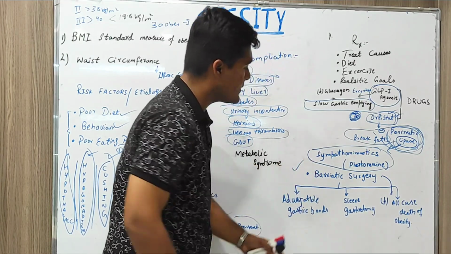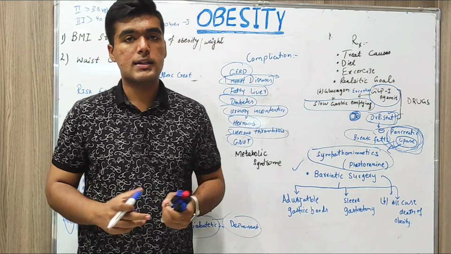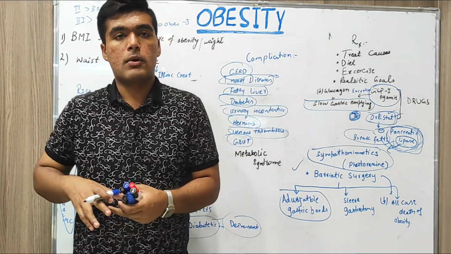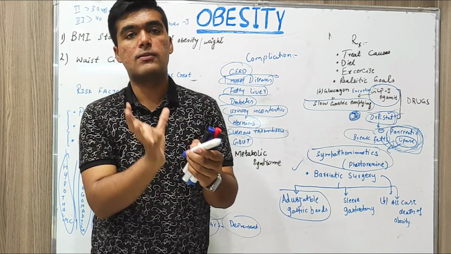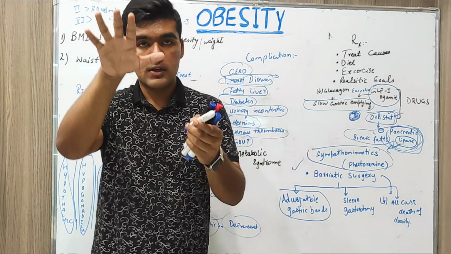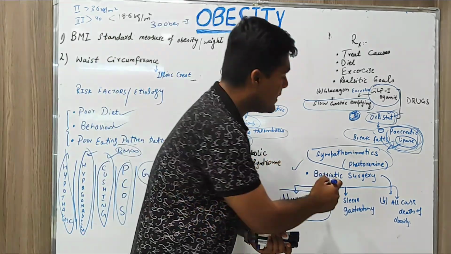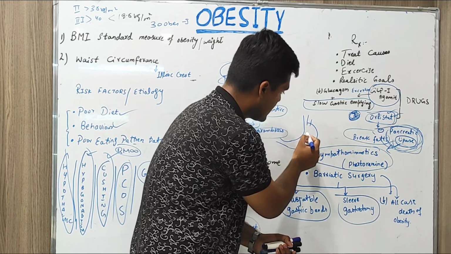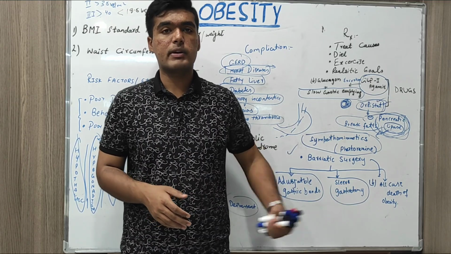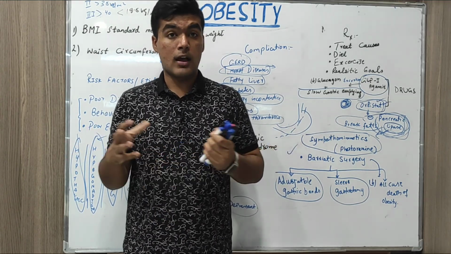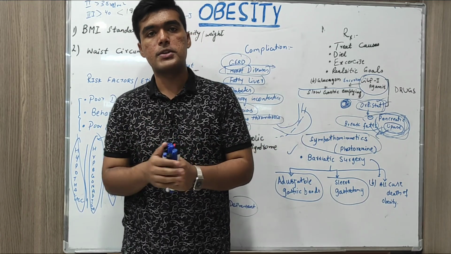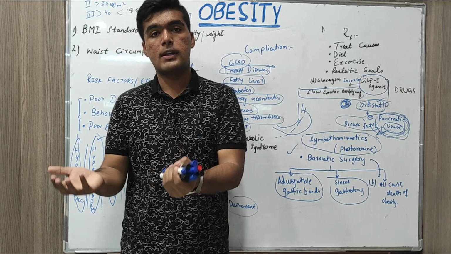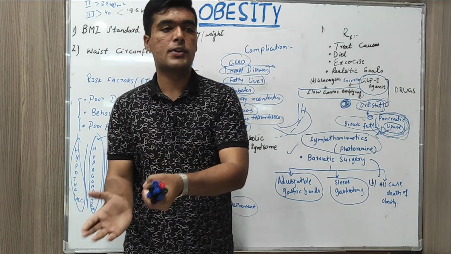And last but not the least is bariatric surgery. In bariatric surgery we use either adjustable gastric bands to reduce the volume as well as the circumference of the stomach, to basically reduce hunger. And secondly we use sleeve gastrectomy, in which part of the stomach is removed like this. And remember one thing, surgical interventions are basically preferred in the last stage, where pharmacological and non-pharmacological treatments have all failed, so we have to do surgical interventions to basically shift our person from the red to the green zone.